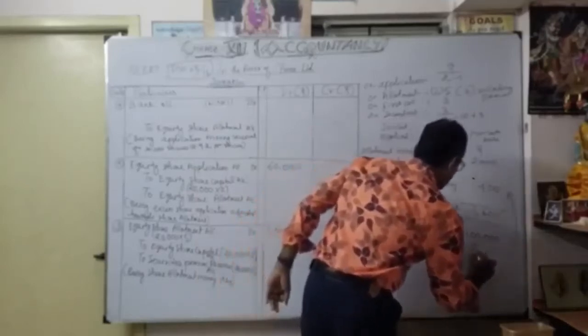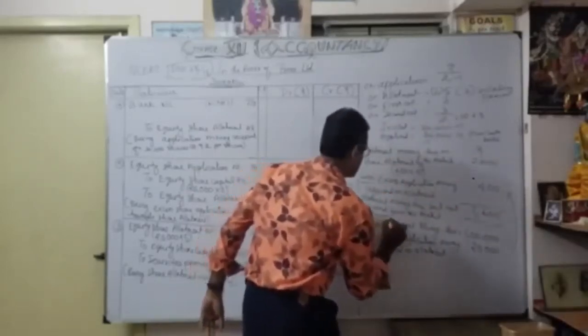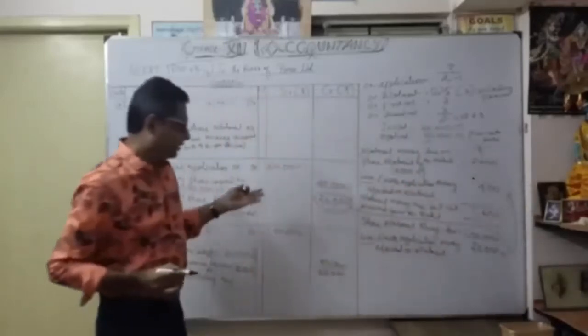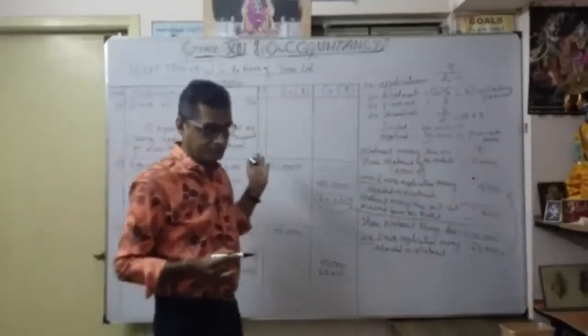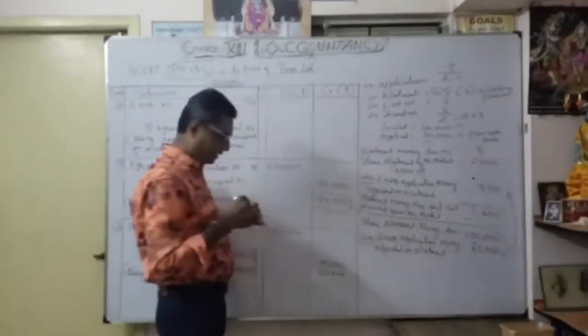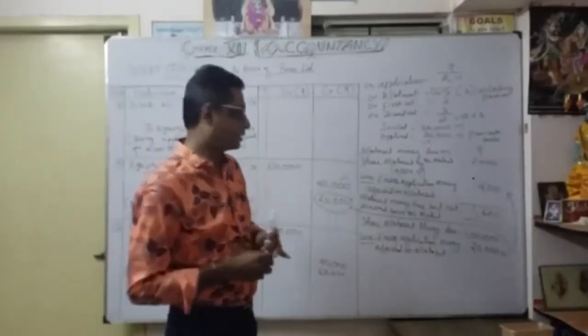How much? 20,000. See, this 20,000. Understood? Because when you received excess 30,000 into 2 rupees, 60,000, it was only 40,000 that was due. So the balance 20,000 you are going to adjust against the amount due for share allotment. That's what we do now.